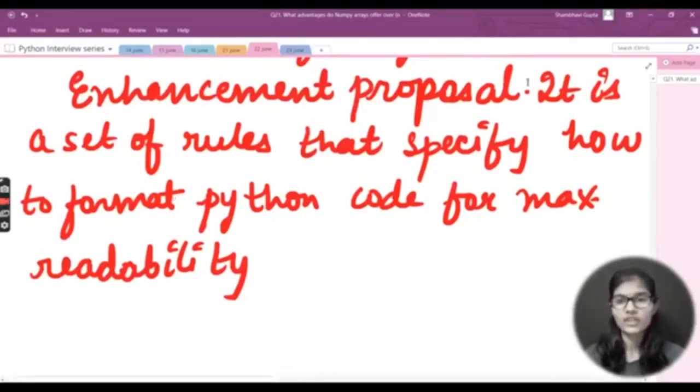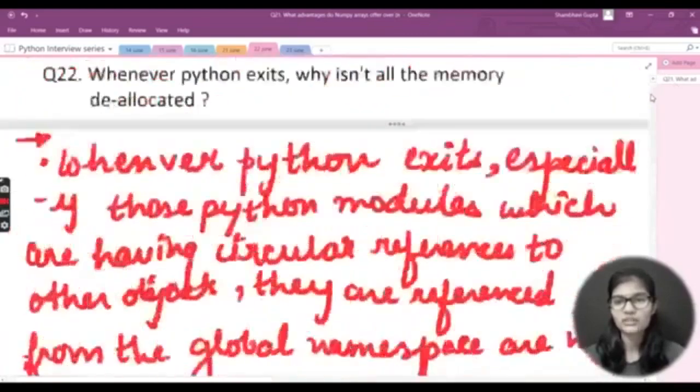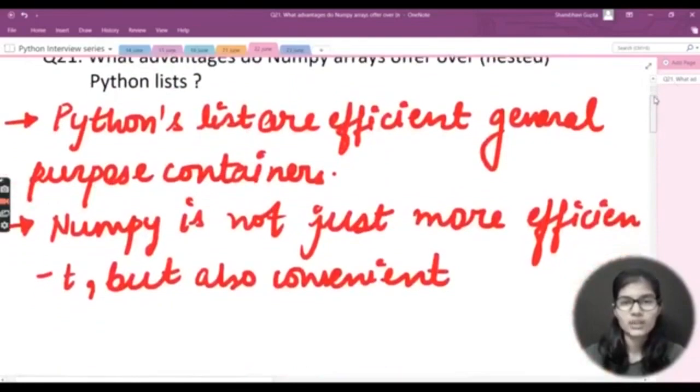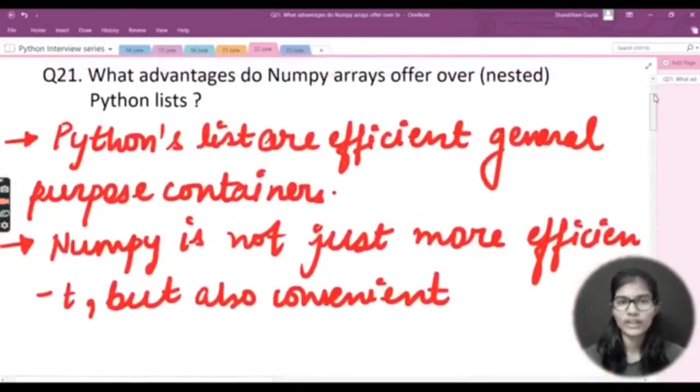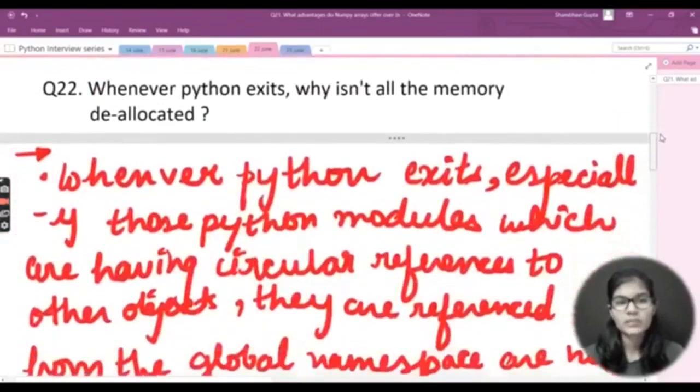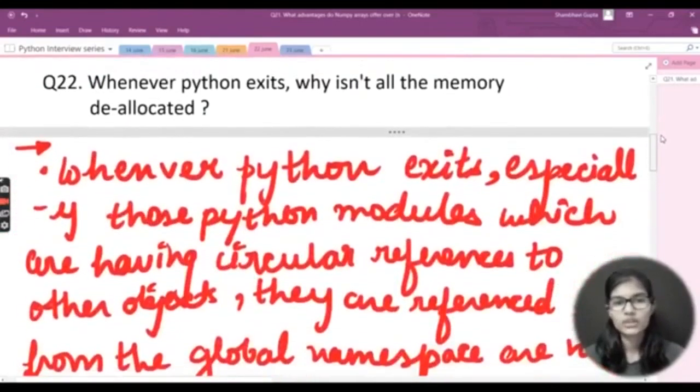So these were the 5 questions that we have discussed today. Let me quickly give you a recap of all those. The first question was: what advantages do numpy arrays offer over Python lists? After that, we saw: whenever Python exits, why is not all the memory deallocated?